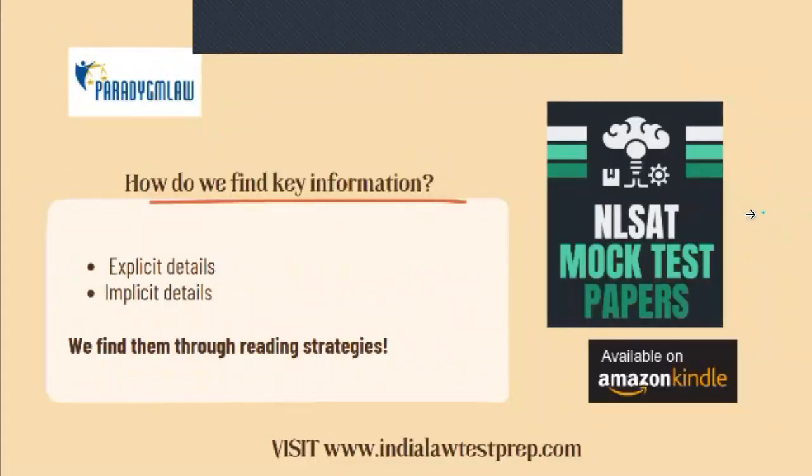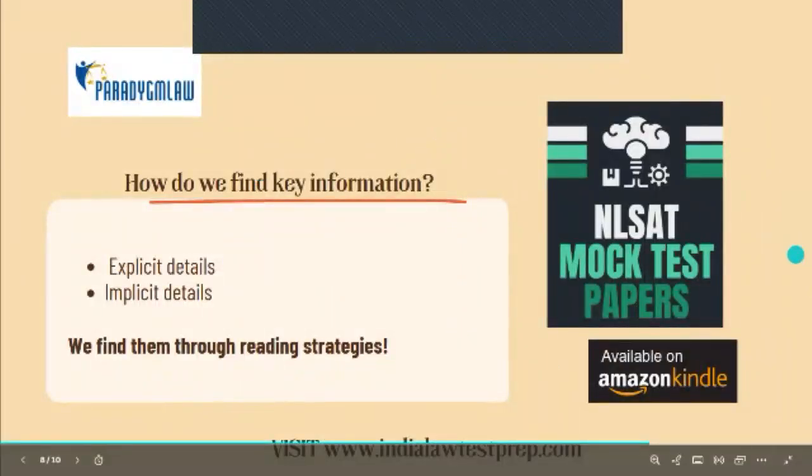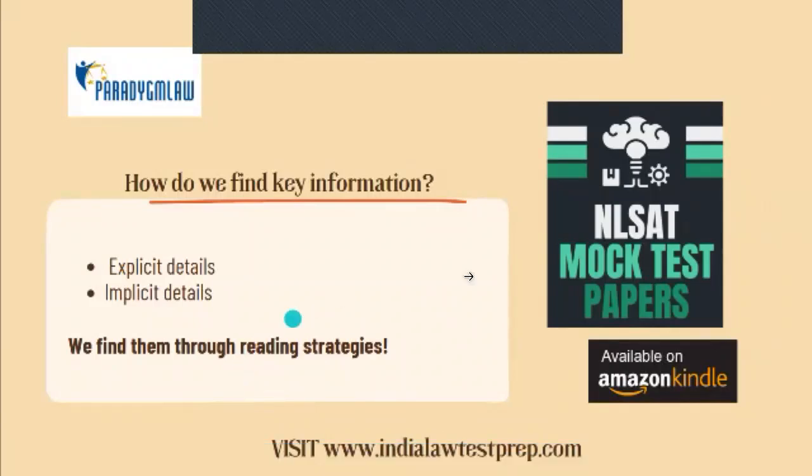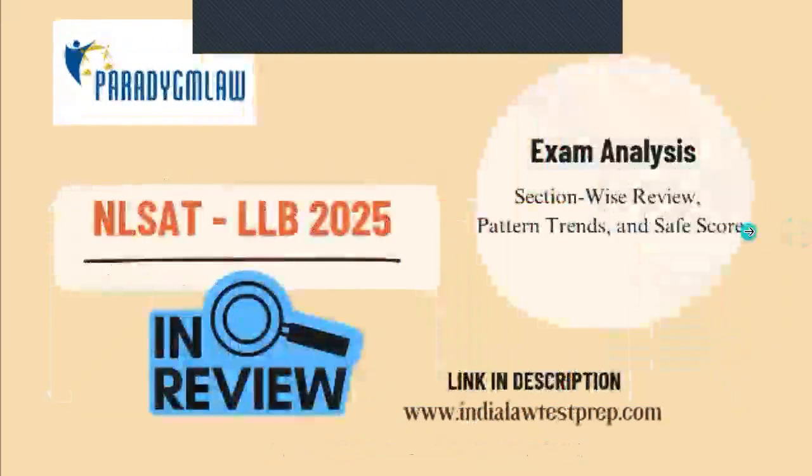Now, how do we identify key information? There are two types of information that's usually given in a reading comprehension passage. Explicit details are those that are given directly in the passage, or they will state it as a fact. What are implicit details? It's indirect. You have to draw inferences. So usually when you do your reading strategy and reading comprehension classes, you will find how to find the key information.